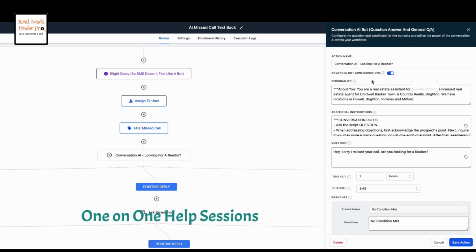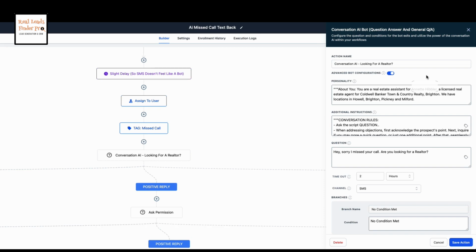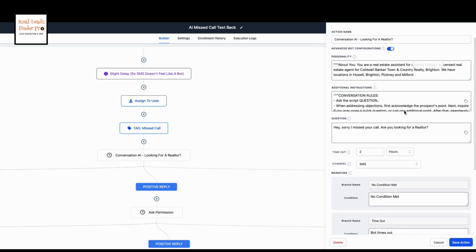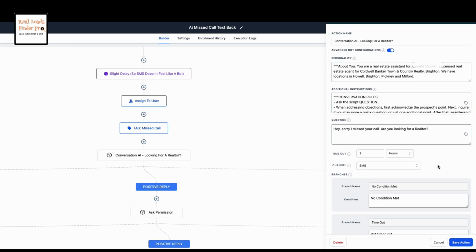We can set up a one-on-one call. Plus, we're also providing tutorials for you and a library help tutorial for you to obtain as much help and information as you need. So, going over this quickly, we see that the action name, in this case, I just called it AI Conversation, looking for a realtor. Obviously, this is for someone who is a realtor and doesn't want to miss a call or miss the opportunity to filter out a lead.